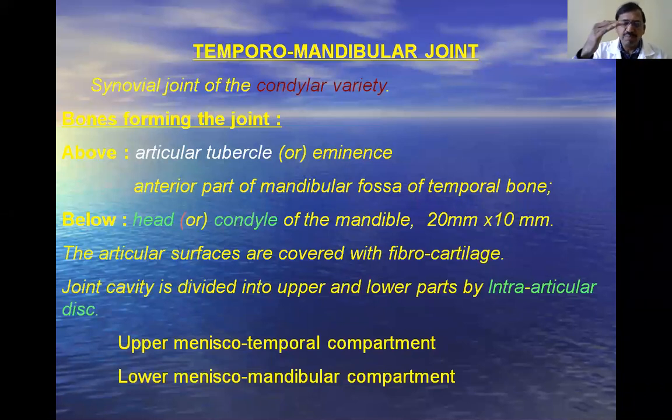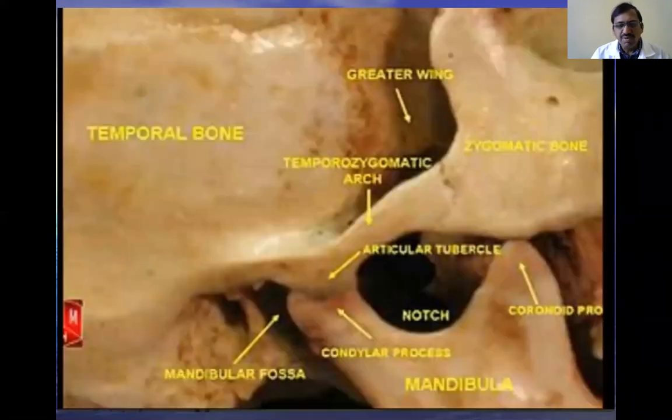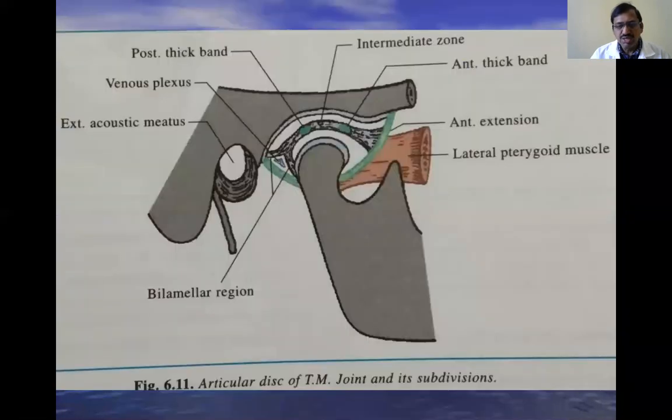That is the upper part of the joint cavity above the intra-articular disc. We call it the upper menisco-temporal compartment and the lower menisco-mandibular compartment. In between the temporal bone and the meniscus or intra-articular disc, we call it the menisco-temporal compartment, and below we call it the menisco-mandibular compartment. I will show you. Okay, you see here.